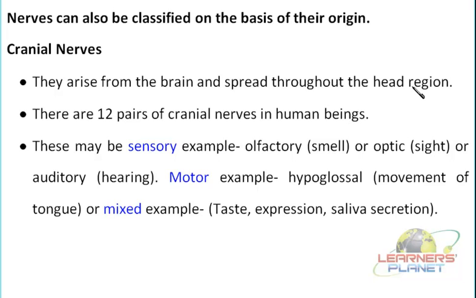Generally, wherever the word cranial is used, it is associated with the brain part. Like the skull, which is known as the cranium box. Then the different membranes present over there are called cranial meninges, cranial membranes.